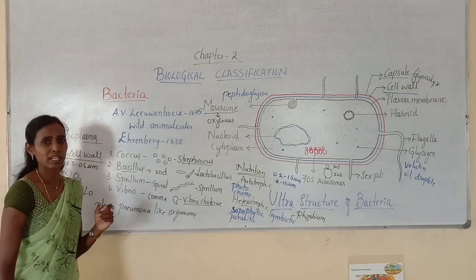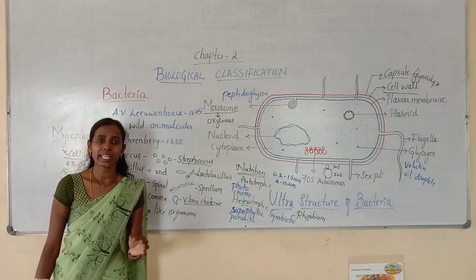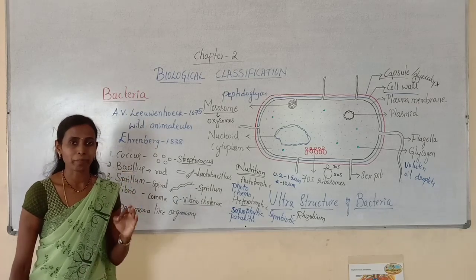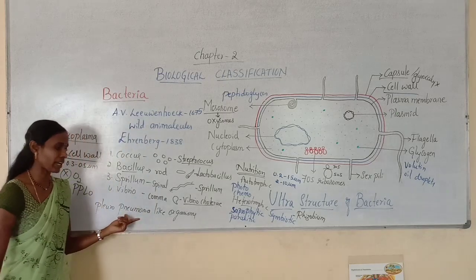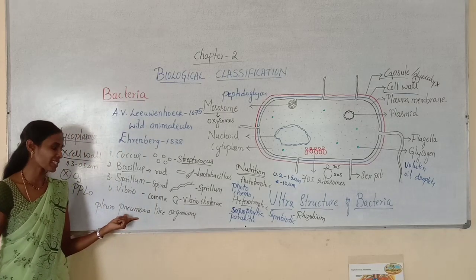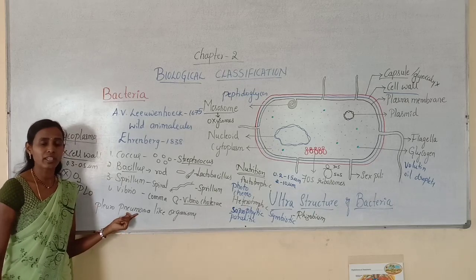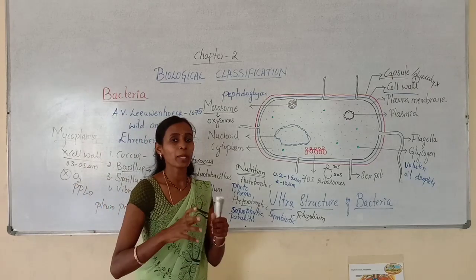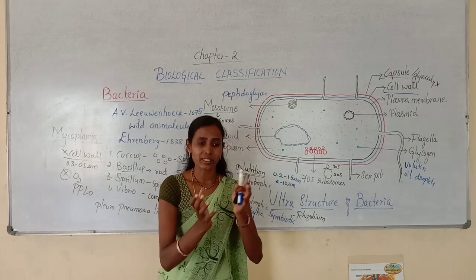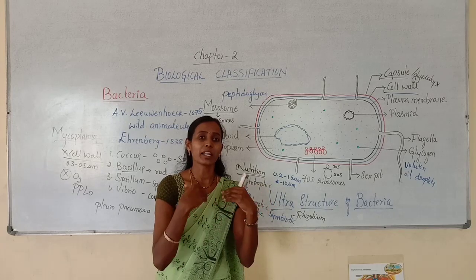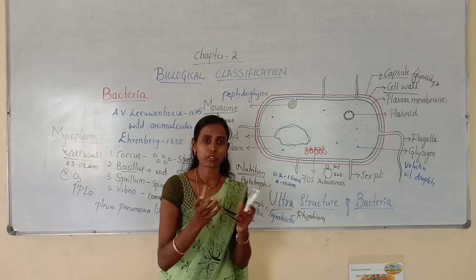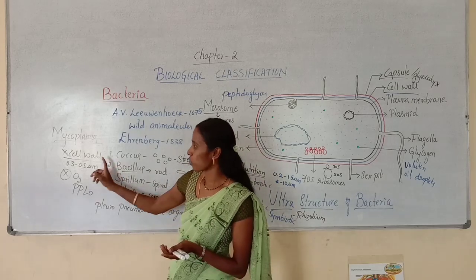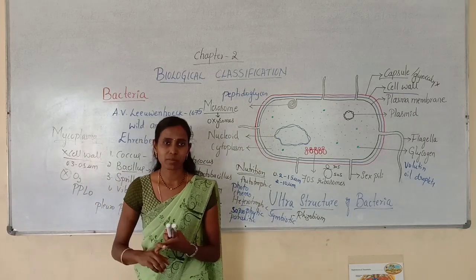And many of the mycoplasmas may be saprophytic or parasitic, but most of them are pathogenic, and they usually cause diseases in plants and animals. As I specified, it causes a specific disease in animals called as pneumonia. And another interesting thing, because of the absence of cell wall, they are able to modify their shape. We cannot say only this type of shape can be seen in mycoplasma. They are pleomorphic, which means they exist in different shapes because of the absence of cell wall.